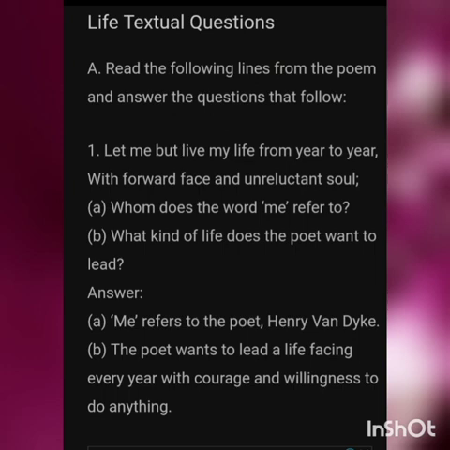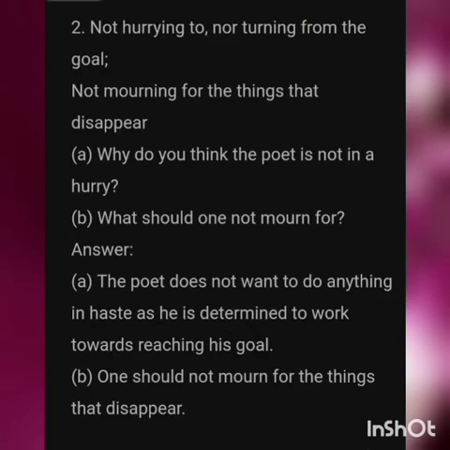Okay, let's move on to the next question. What kind of life does the poet want to lead? The answer is, the poet wants to lead a life facing every year with courage and willingness to do anything, which means the poet really wants to live a life facing every challenge with courage and determination, and he's willing to do anything in his life. Now we shall move on to the next question.